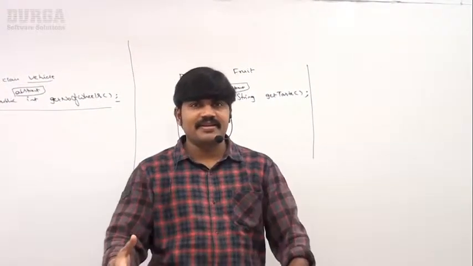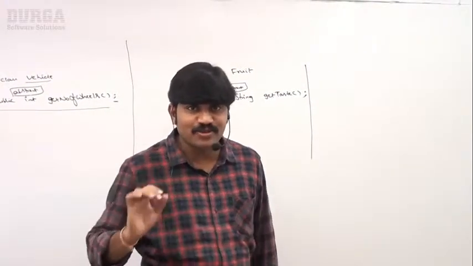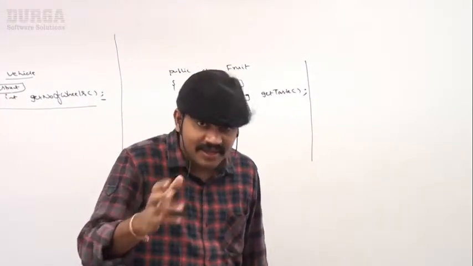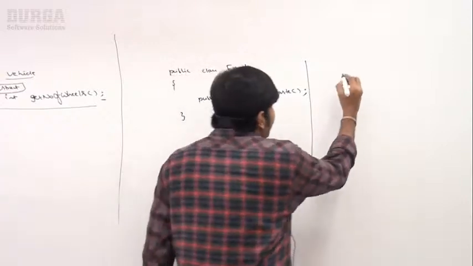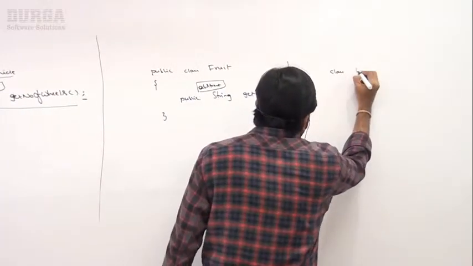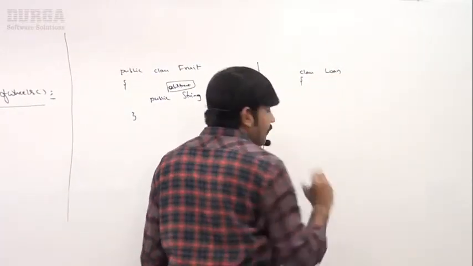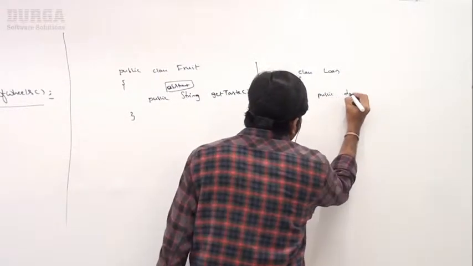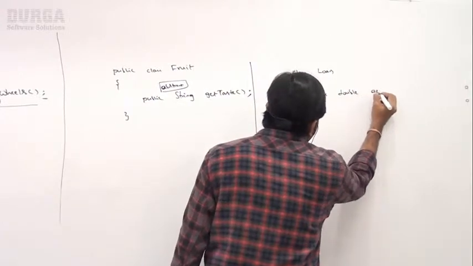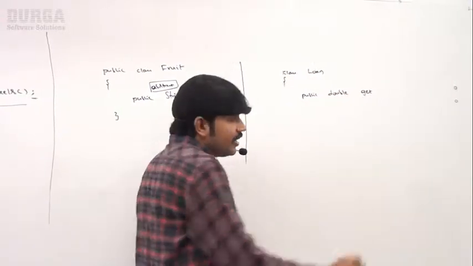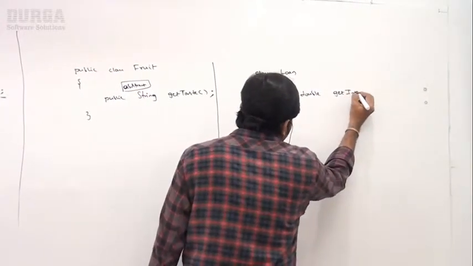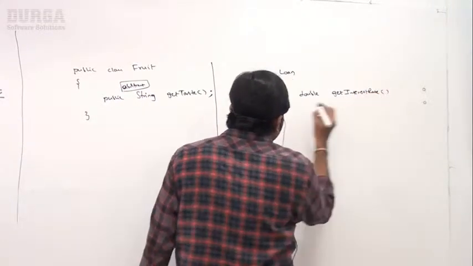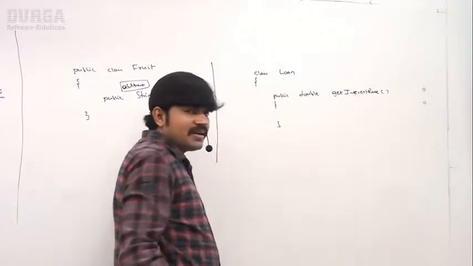Everyone is going to be attracted if there is a loan facility. Assume that loan module. What is the interest rate? Sir, if I can take class Loan, public double getInterestRate. Are you getting? Public double getInterestRate, like this, right? Sir, I have to return the interest rate.